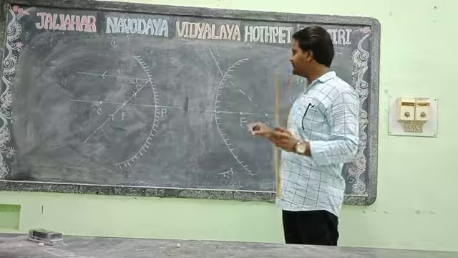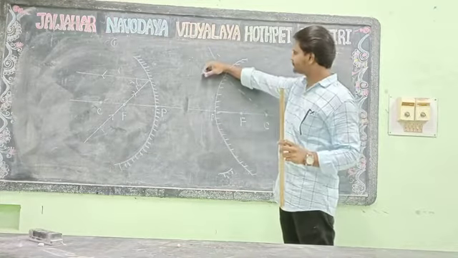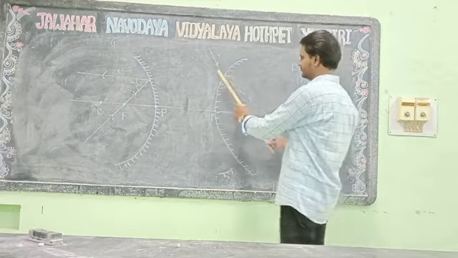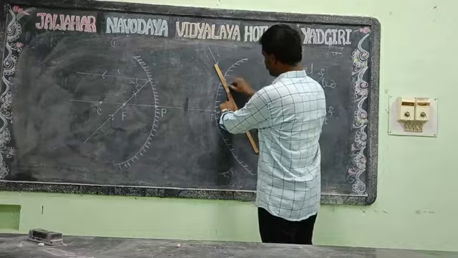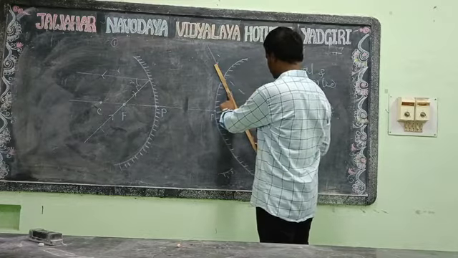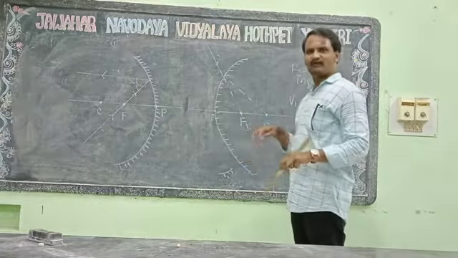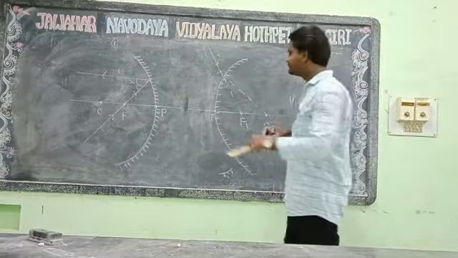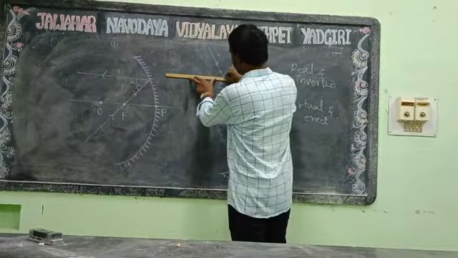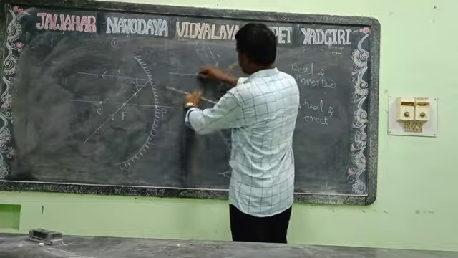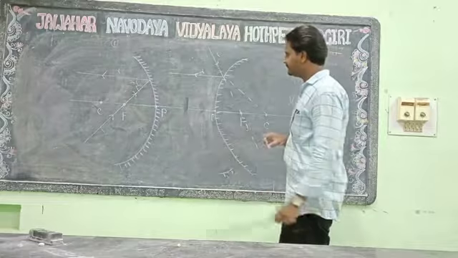According to the rule, the light ray which is passing toward the principal focus, just extend this one, the extended incident ray. After reflection, it will be parallel to the principal axis, just like this. This is the reflected ray.